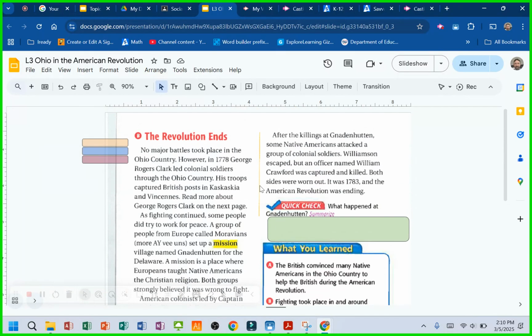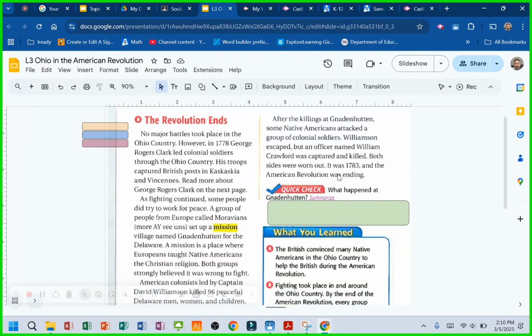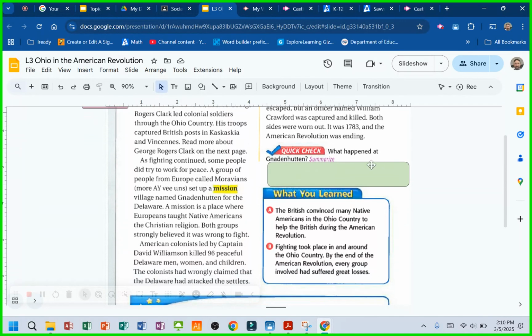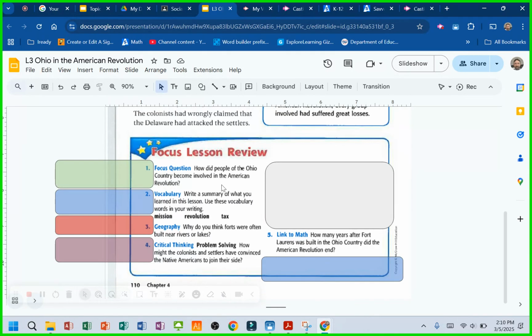After the killings at Gnadenhutten, some Native Americans attacked a group of colonial soldiers. Lots of causes and effects here, isn't there? Williamson's son escaped, but an officer named William Crawford was captured and killed. Both sides were worn out. It was 1783, and the American Revolution was ending. What happened at Gnadenhutten? Can we do some cause and effect to help you summarize? Yes, you can. We're going to answer these questions.